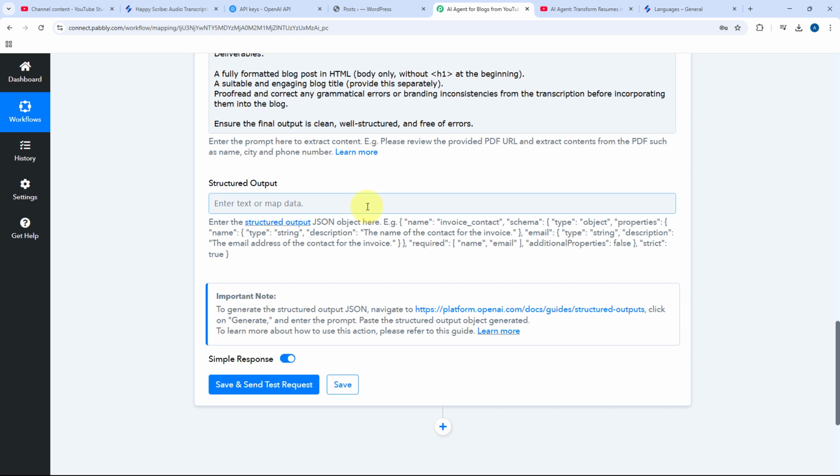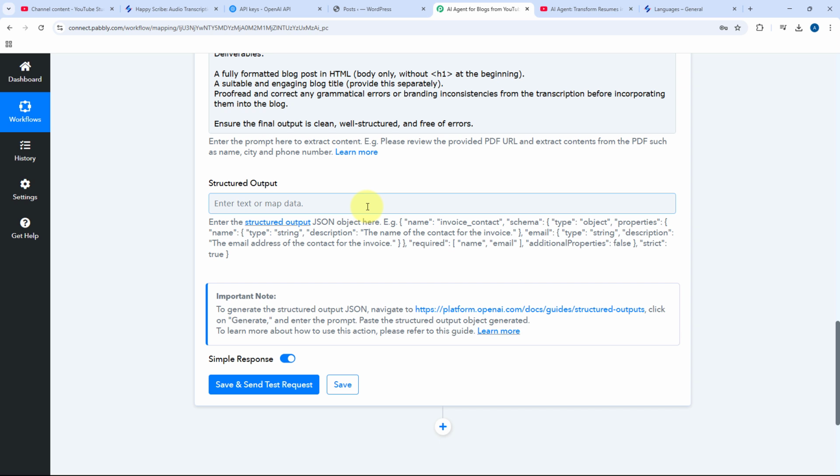It might hallucinate. But if we enter a structured output, if we enter a JSON object or JSON schema over here and specify to OpenAI that we want the response in this particular format only, then OpenAI is going to give us the response in that format, in the structured output.